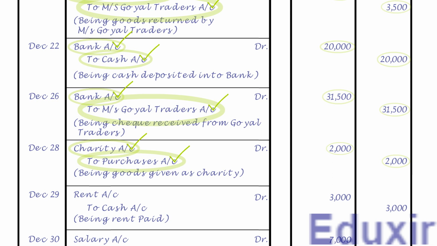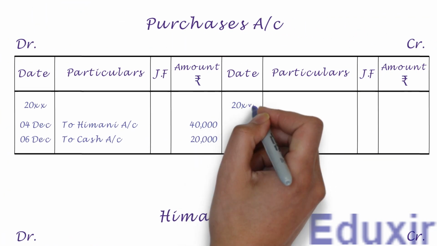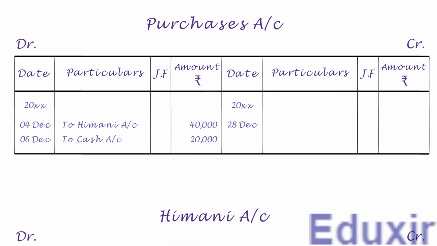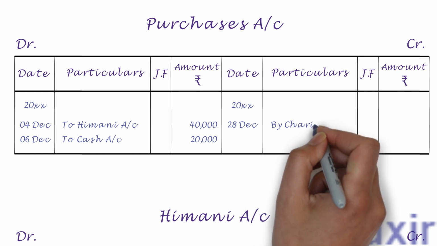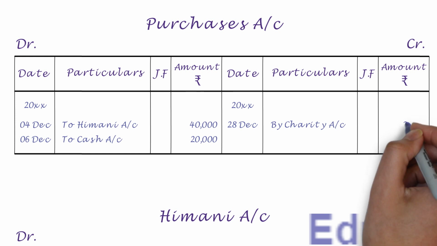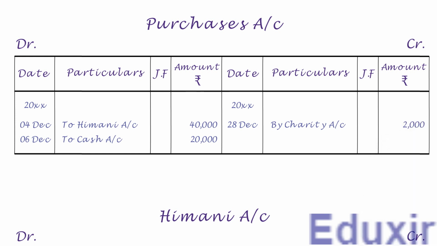As this is the first entry on the credit side, let us first write the year in the date column. Let us then write the date. Let us then write by charity account into the particulars column. Let us write the credit amount of 2000 rupees into the amount column. With that, we have completed the posting of this journal entry into the purchases account. Let us now take up the next entry.